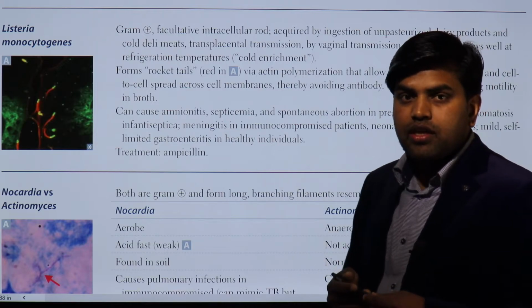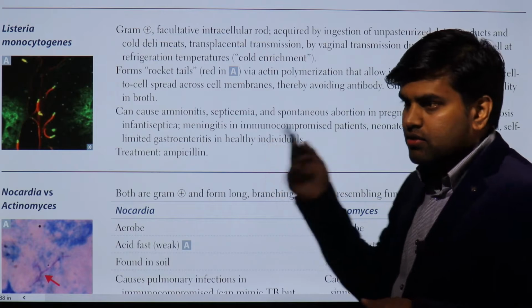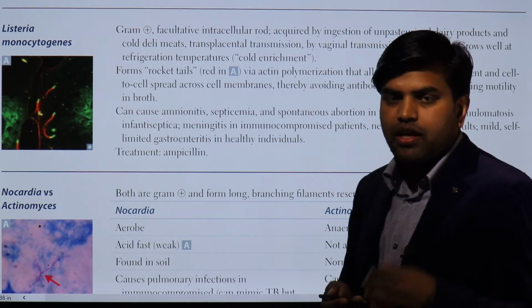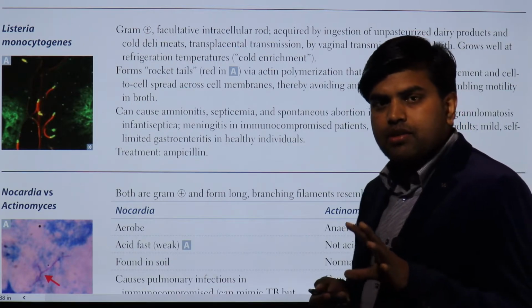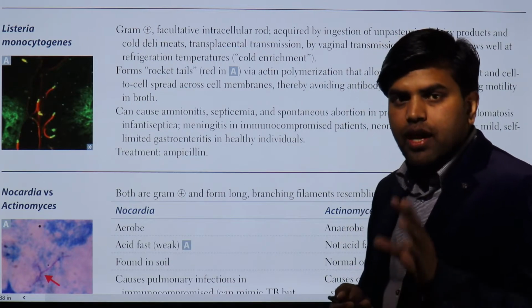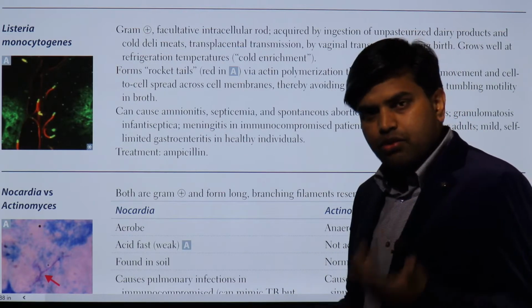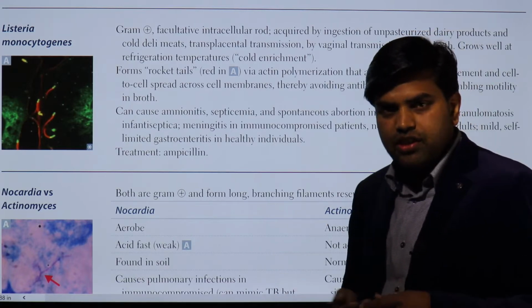The patient usually doesn't get well with cephalosporin, the usual antibiotic for meningitis, and the patient dies or has a neurological complication. So identification of the organism is very important for appropriate treatment. Otherwise there will be a neurological deficit or the patient may die. There are other symptoms and diseases as well.